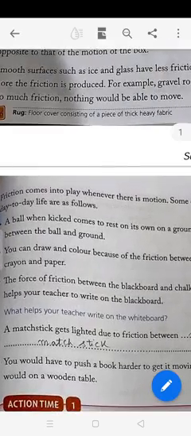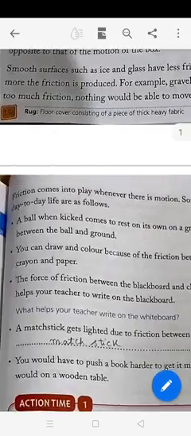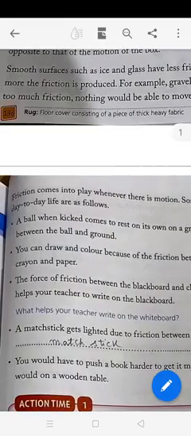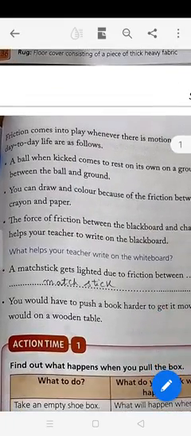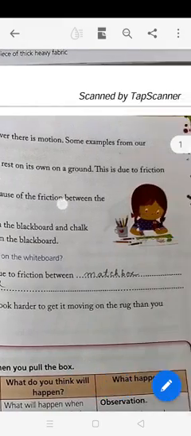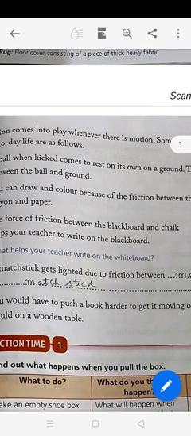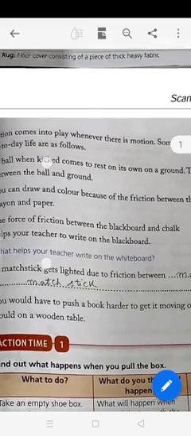Now, friction comes into play whenever there is motion. Some examples from our day-to-day life are as follows. A ball when kicked comes to rest on its own on the ground. This is due to friction. Friction between what? Yes, between the ball and the ground. So, after moving a certain distance, it comes to rest. This is because of friction.